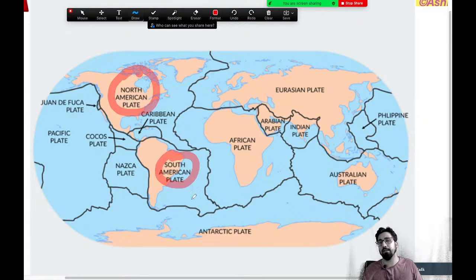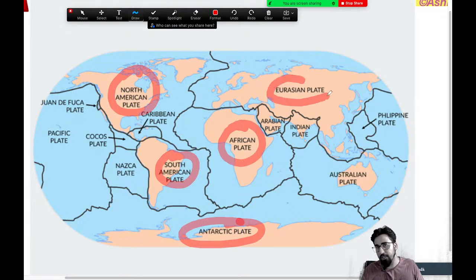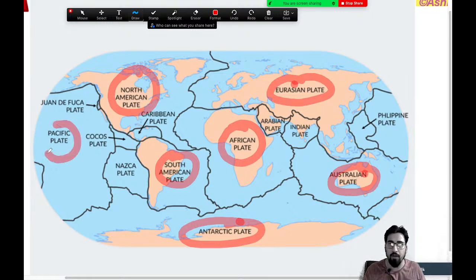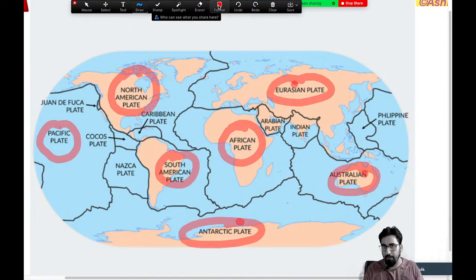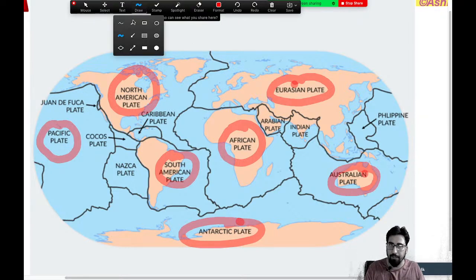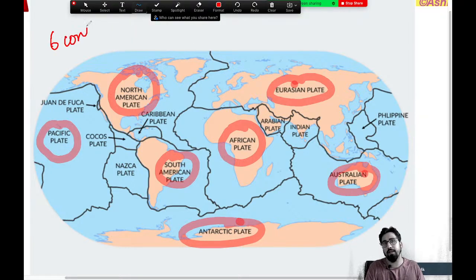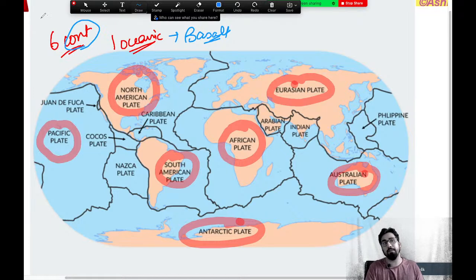Similarly, we have the South American plate, Antarctic plate, African plate, Eurasian plate, Australian plate, and then one we have is called the Pacific plate. So please remember, out of the 7 major plates, there are 6 continental plates and 1 purely oceanic plate. And you have to remember, the oceanic plate is made up of basalt, and continental plates are basically made up of granite. Remember it, please. So 7 major plates are there.